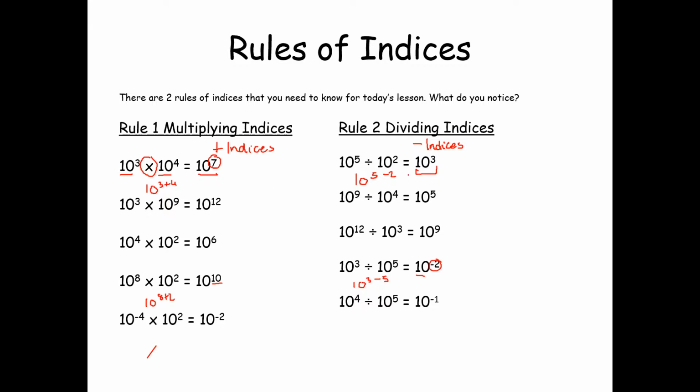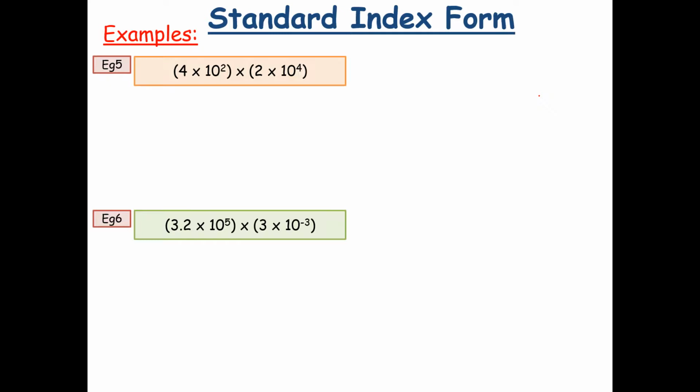So this is just a quick recap, hopefully you should all know how to do these. So multiplying standard form. When you multiply standard form, the first thing you're going to do is split up your standard form. So you're going to have your numbers first, and then you're going to have your base, your powers of 10, and remember, these are multiplying. So like I said, your numbers first, so 4 times 2, and then your powers of 10. 10 to the power of 2 times by 10 to the power of 4.